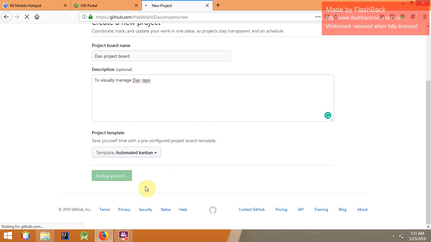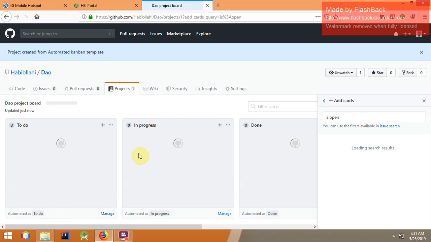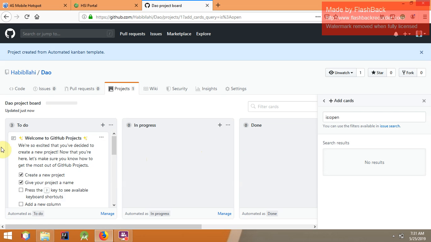Now it's doing that, and it's doing it well. Now you can see, wow, it now has the project board, and with this project board you can visually manage everything that is going on inside this DAO repository. And mind you, I set it to be public. I think, yes, it was public. That means anyone can make changes to this board, and whatever changes are made to this board equally affect the repository. So that is that on repository. So sorry, project board.